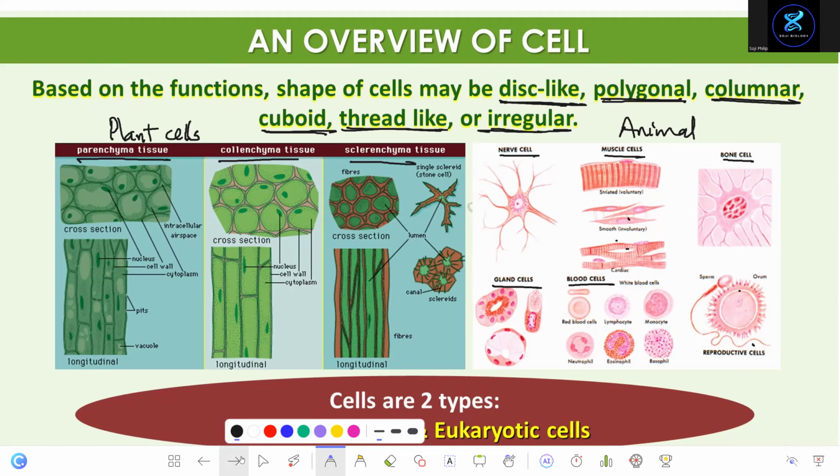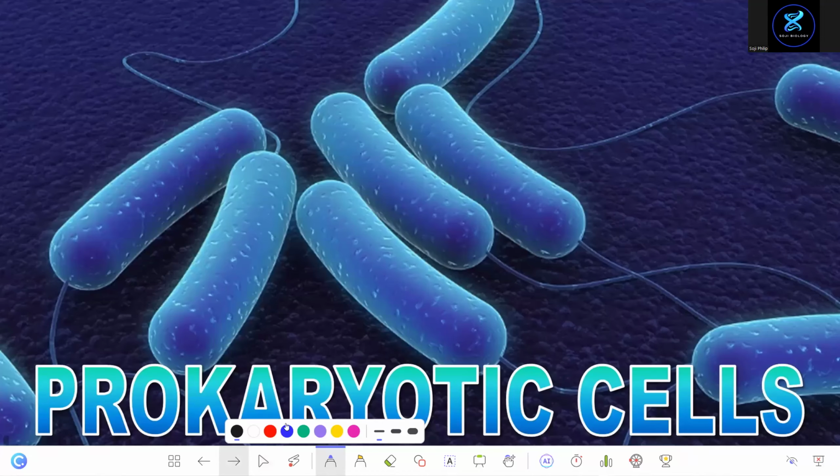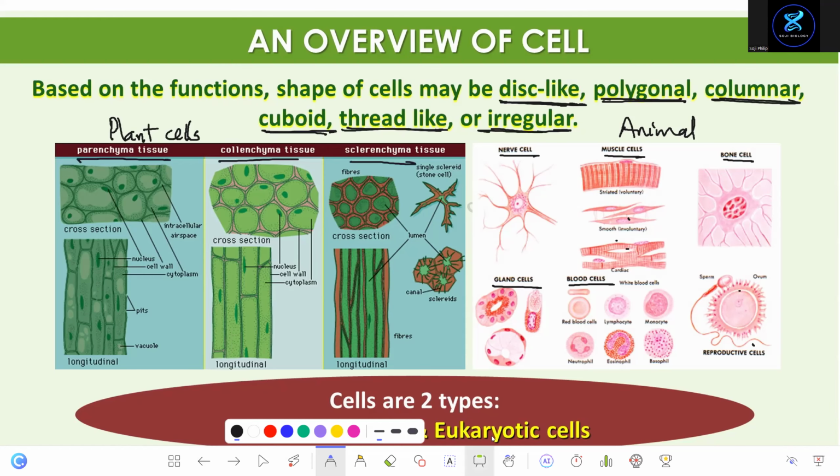So, what are the two kinds of cells? Cells can be divided into two categories.